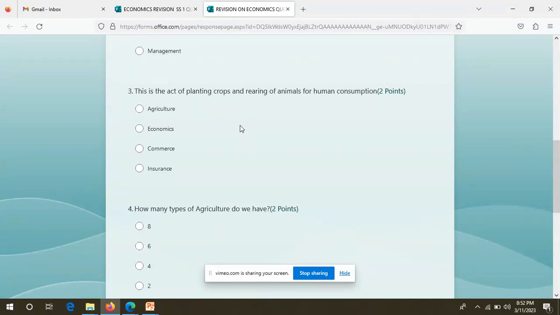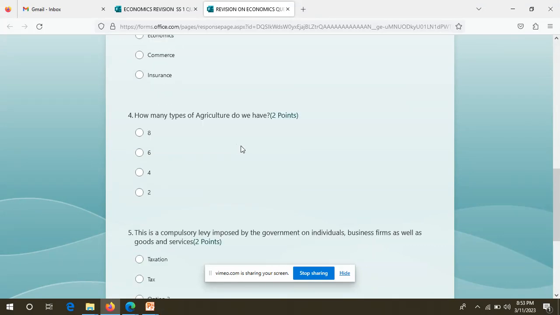Number three: this is the art of planting crops and rearing of animals for human consumption. This one is very simple. It cannot be economics. It cannot be commerce. It cannot be insurance. What is the answer? Beautiful. Agriculture.